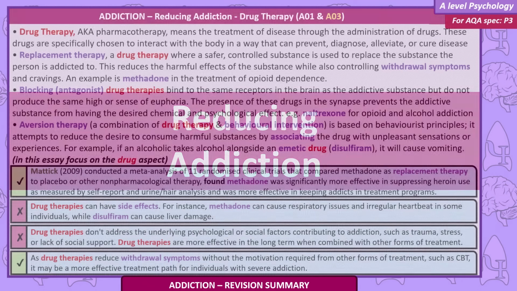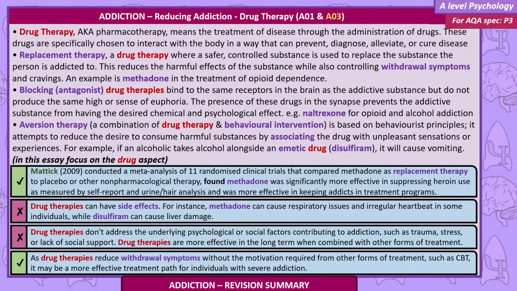Reducing addiction. Drug therapy, also known as pharmacotherapy, means the treatment of disease through the administration of drugs. These drugs are specifically chosen to interact with the body in a way that can prevent, diagnose, alleviate, or cure disease. Replacement therapy. A drug therapy where a safer, controlled substance is used to replace the substance the person is addicted to. This reduces the harmful effects of the substance while also controlling withdrawal symptoms and cravings. An example is methadone in the treatment of opioid dependence.